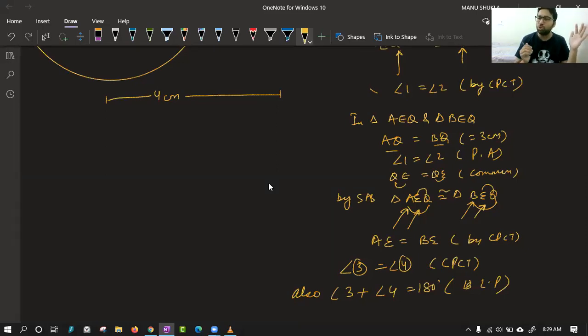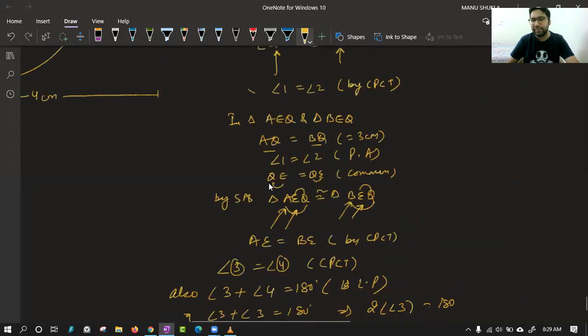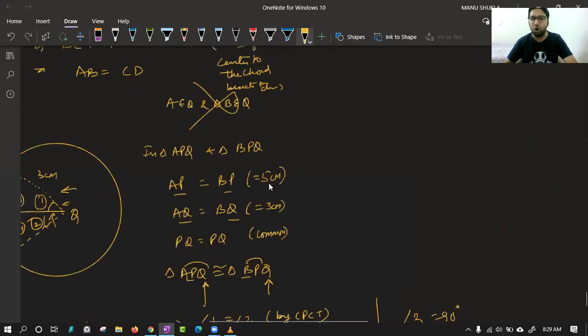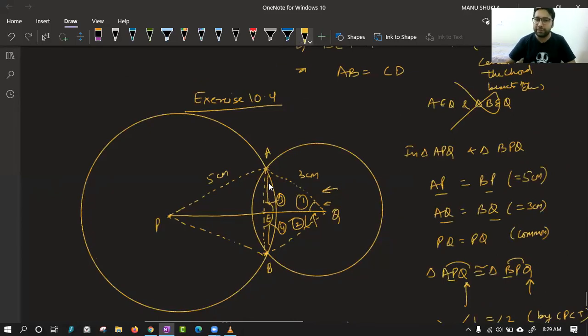I'm doing this just to revise this for you. Now we can say angle 3 plus angle 3 is equal to 180, which gives you twice angle 3 is equal to 180. And finally you can say, angle 3 is equal to 90 degree. And with that, we are ready with all the required equipment. This is a 90 degree now.